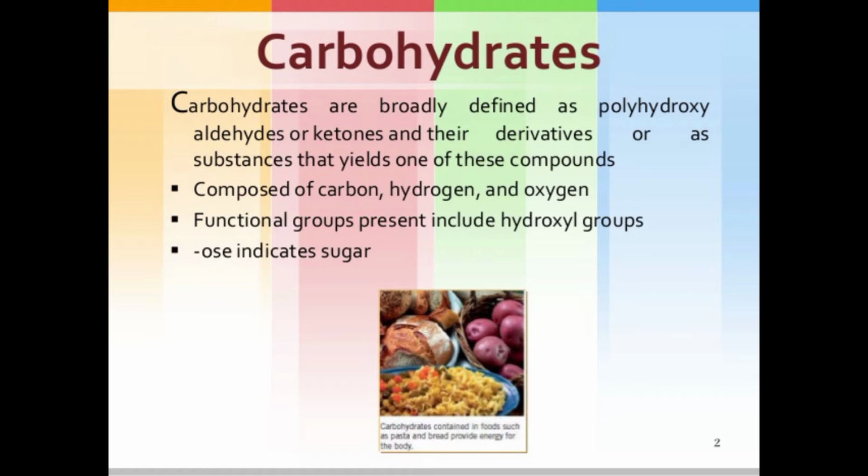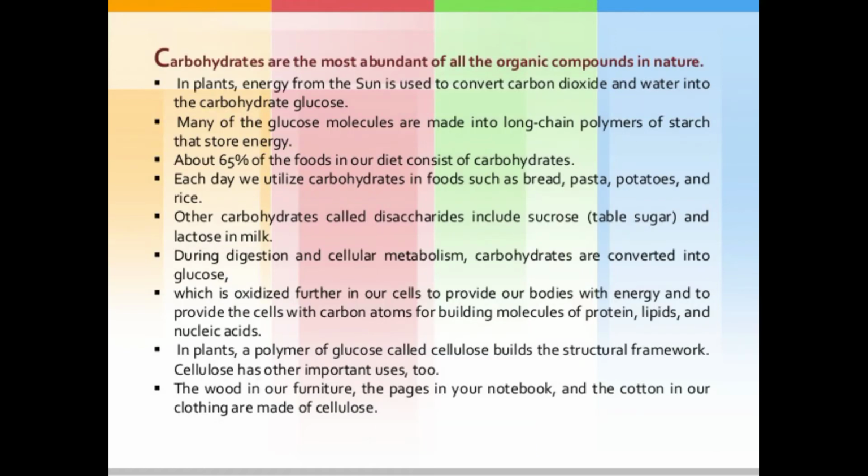Carbohydrate is present in all types of food. It is the richest energy source in comparison to other biomolecules. Carbohydrates are the most abundant of all the organic components in nature. In plants, energy from the sun is used to convert carbon dioxide and water into carbohydrate, that is glucose, similar to photosynthesis. Many glucose molecules make up the long chain polymers of starch that store energy. The richest amount of energy is stored in carbohydrate.